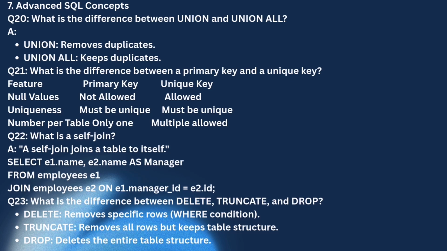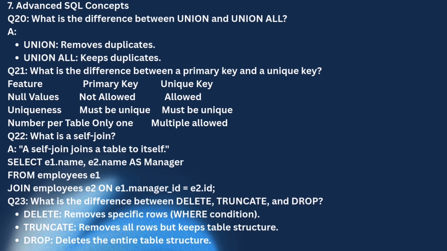Now question number 22 is, what is a self join? A self join, I was talking about in the types of join. So here we can see what is a self join. A self join joins a table to itself, in which we have only one table. So here is how we can do the self join. You can see the example here: select e1.name, e2.name as manager from employees e1 join employees e2 on e1.manager_id = e2.id. So this is a very famous question, and it is important.